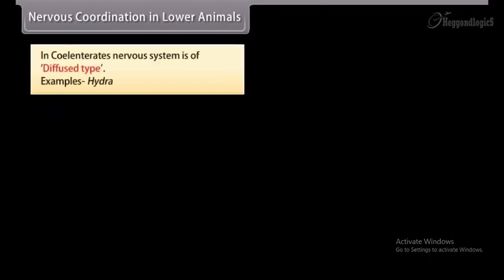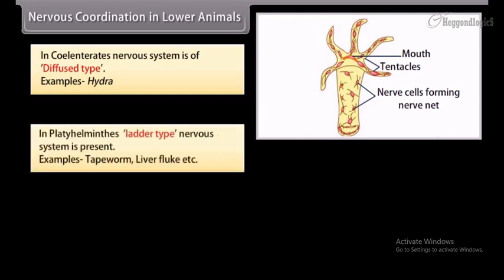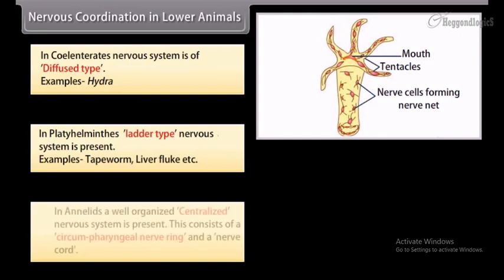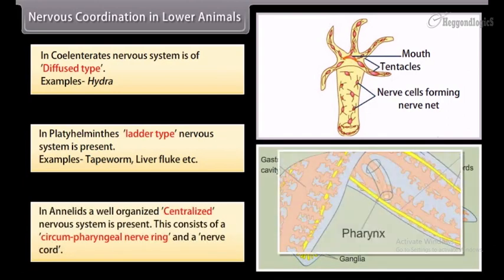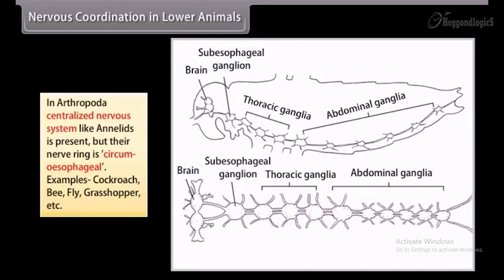Nervous coordination in lower animals. In coelenterates, the nervous system is of diffused type. Examples: hydra. In Platyhelminthes, ladder-type nervous system is present. Examples: tapeworm, liver fluke, etc. In annelids, a well-organized centralized nervous system is present. This consists of a circumpharyngeal nerve ring and a nerve cord. In Arthropoda, a centralized nervous system like annelids is present, but their nerve ring is circumesophageal.